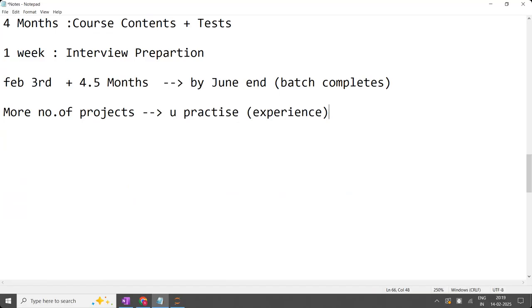So what does that mean? I have practiced the more number of things basically. Only difference is I'm using the word experience because I have done it inside the company. You are using the word practice because you are doing it in the lab. But both are same basically. We both are doing the same things. I am also trying a new data set in my company. You are also trying a new data set which you don't know. Do you think in my company, if I'm working as a data analyst, they'll give the same data set which I have worked on earlier?